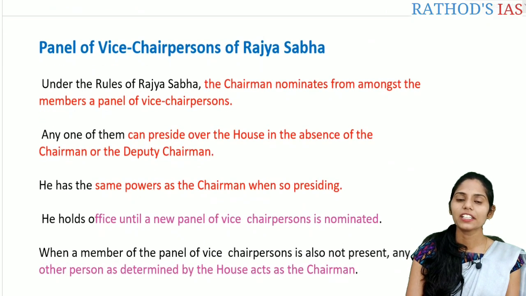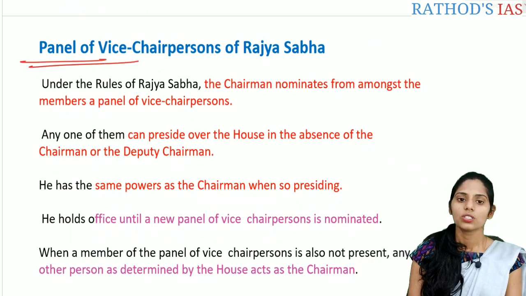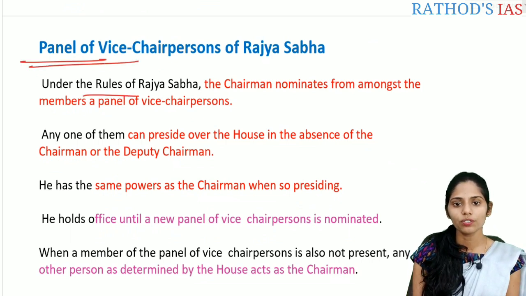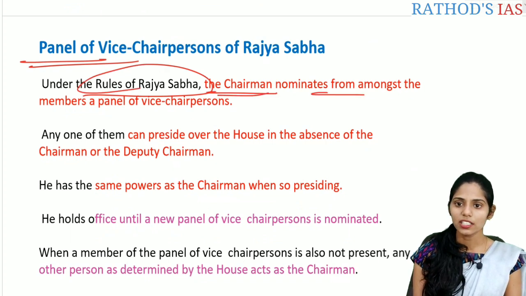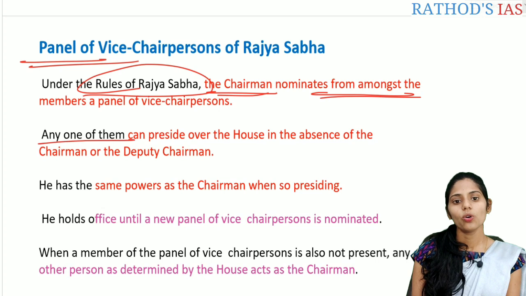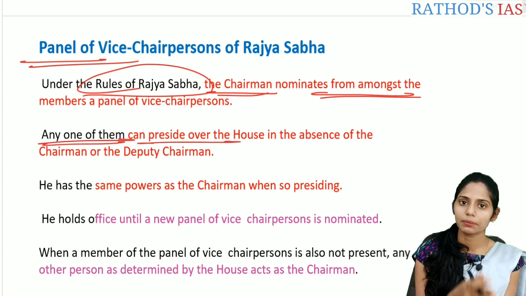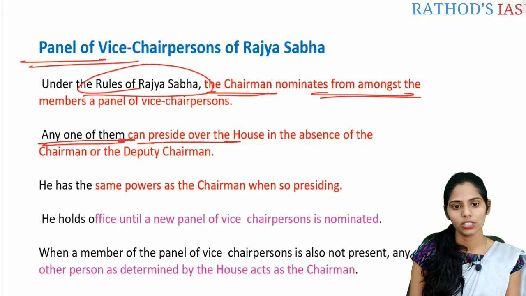And the next important part here is the panel of vice chairmen of Rajya Sabha. Under the rules of the Rajya Sabha, the chairman of the Rajya Sabha will nominate from amongst the members a panel of vice chairmen. Only one of them can preside over the house, in the absence of both the chairman and the deputy chairman.